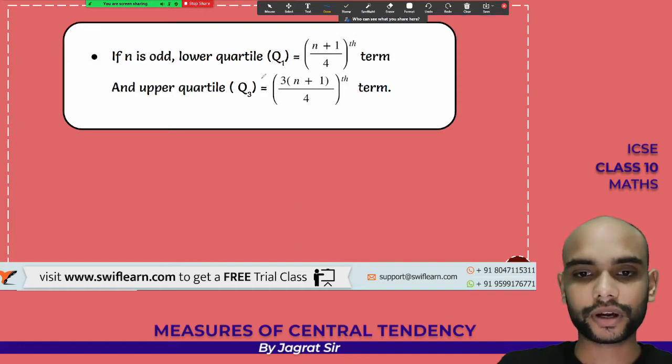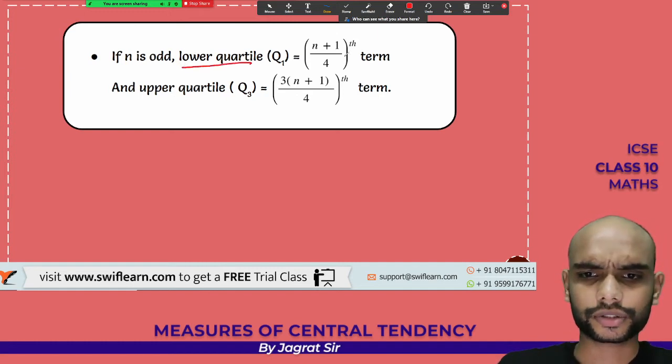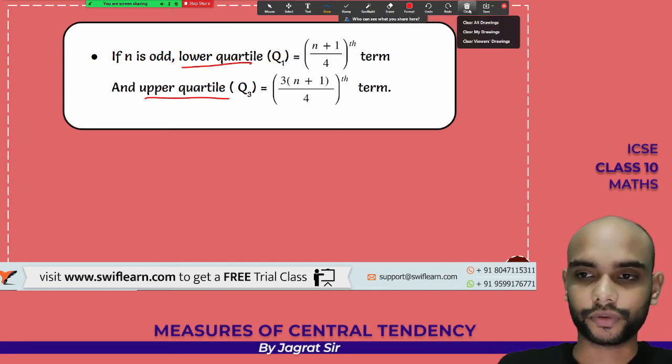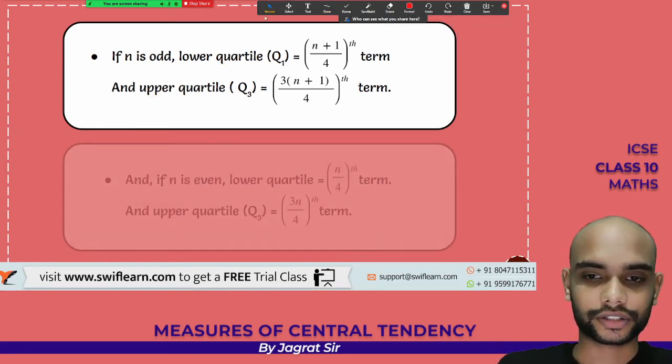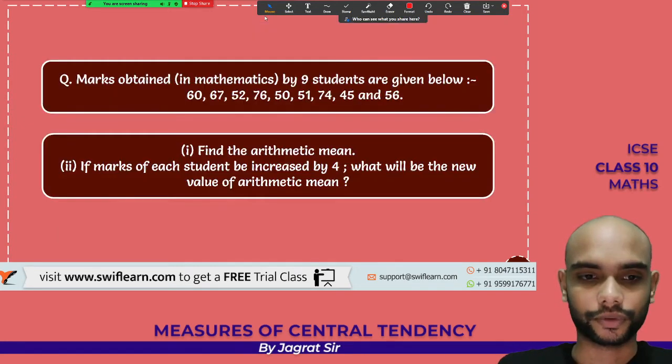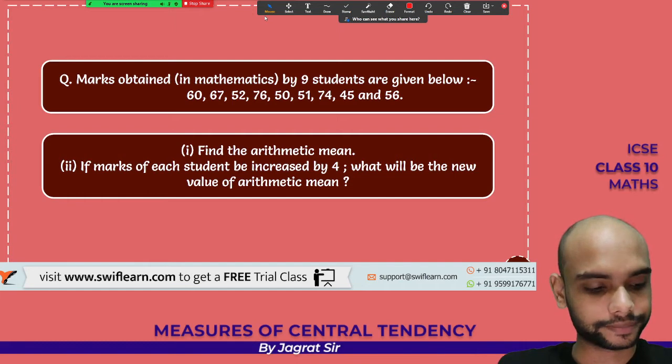If you are having discrete data with an odd number of values, the lower quartile will be given by n plus 1 upon 4, and the upper quartile will be given by 3 multiplied by n plus 1 by 4. And if you are given even data, it is n by 4 and 3n by 4. So let's understand with some examples that we have for you.